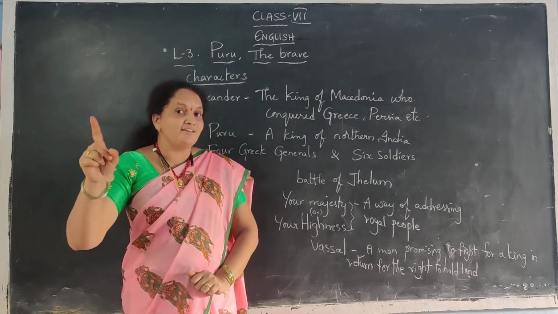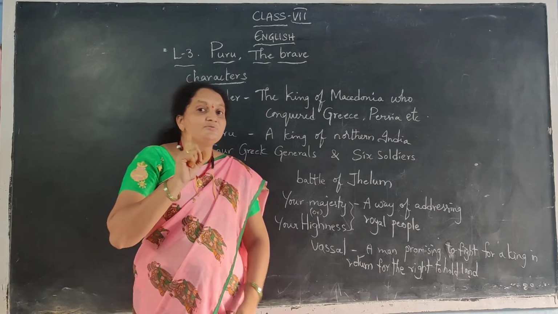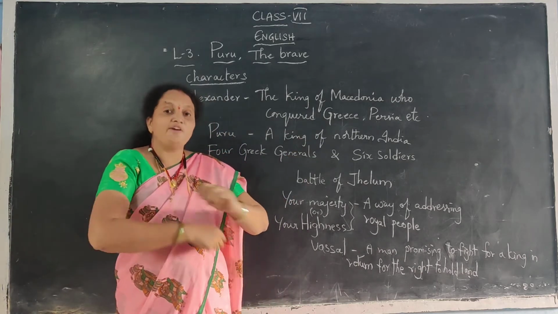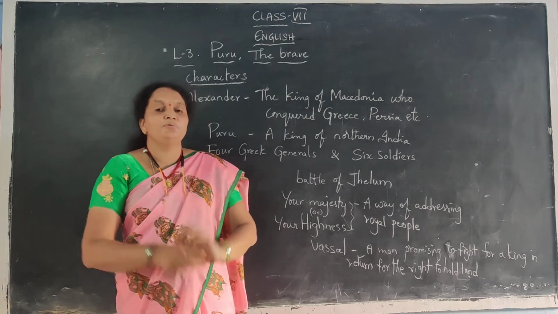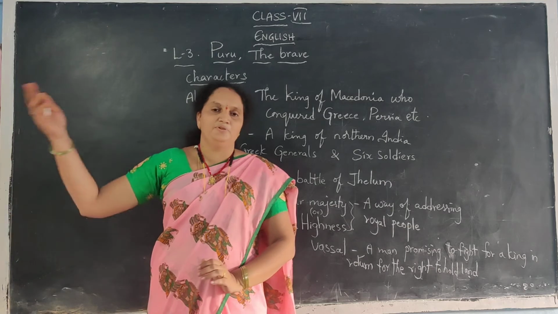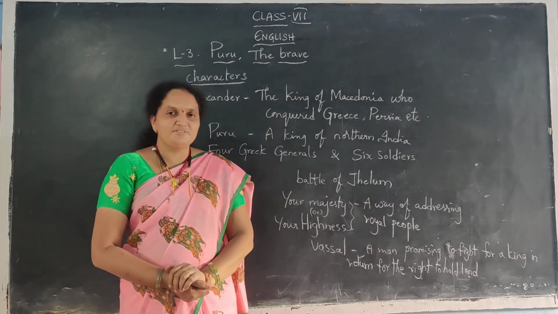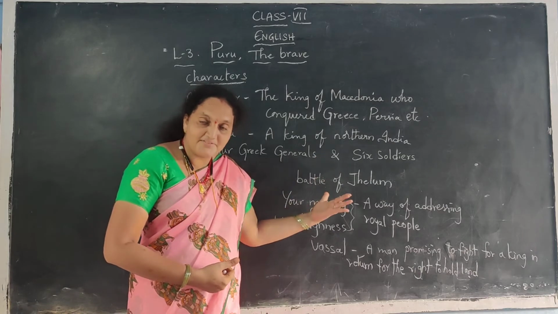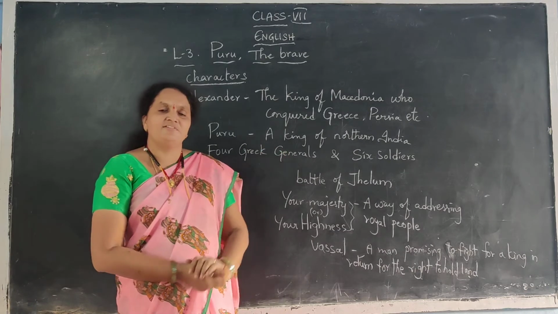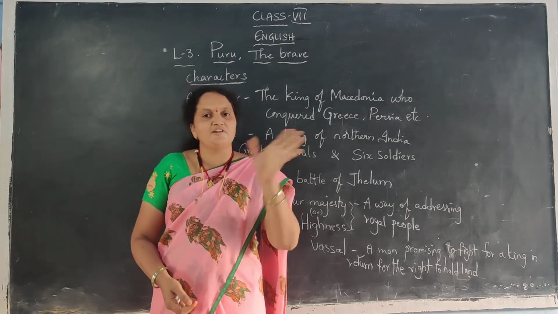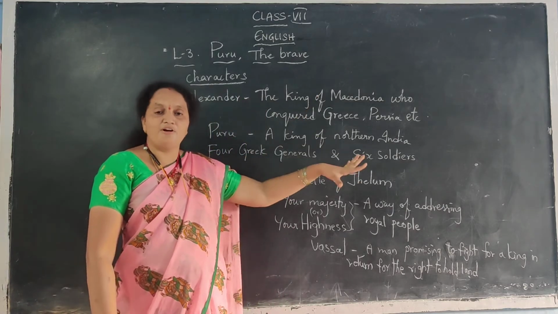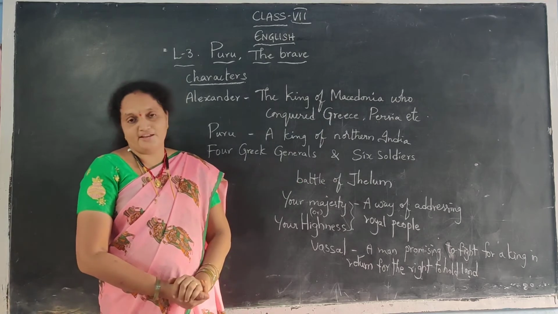But no, remove the chains and bring him, because I don't want to see the brave man in chains. Such a brave man should not be chained. So remove the chains. The soldiers bowed to the king and moved. And the army generals were saying, Sir, Maharaja, Your Majesty, Your Highness, he is so proud. But the king is not at all accepting. Yes, a king should be proud. If he is not proud, he should not be the king. A king should always be proud. But it is not good, they are saying.